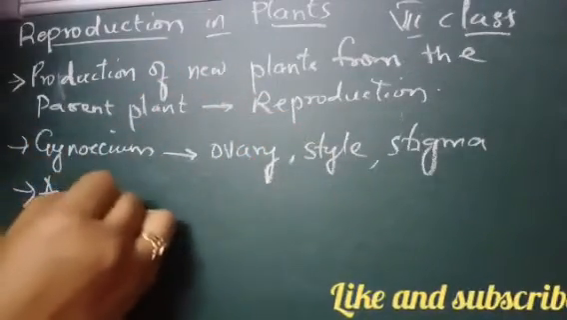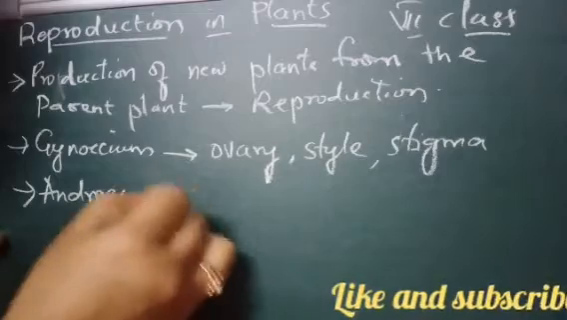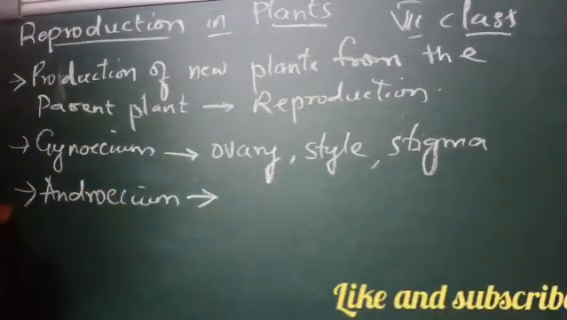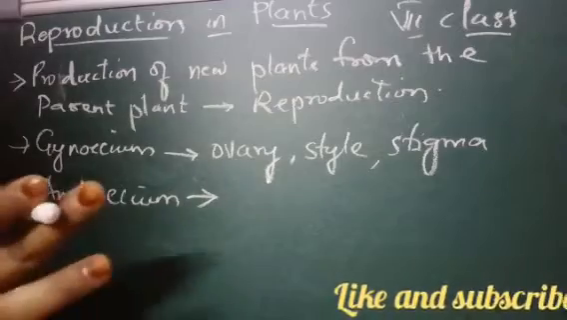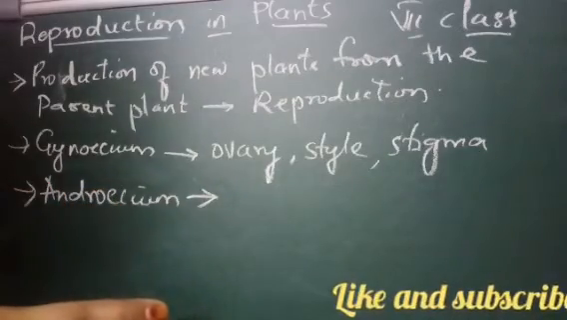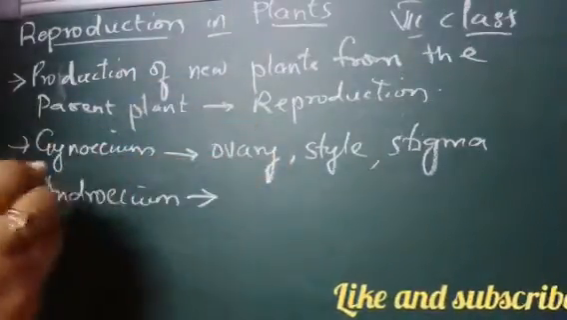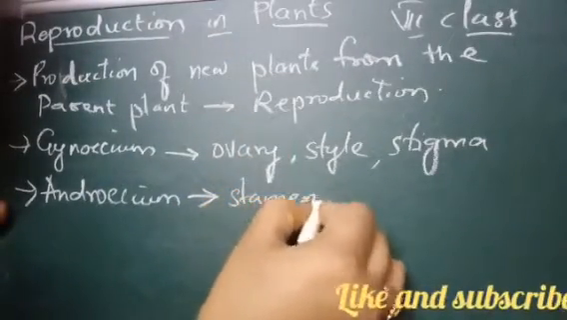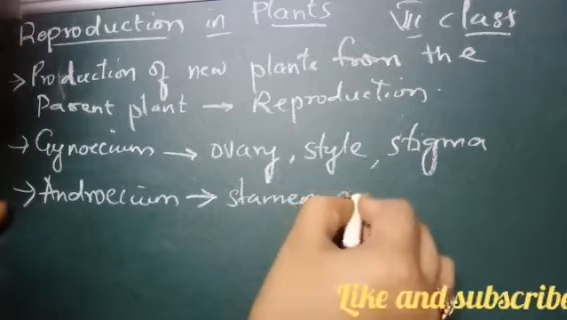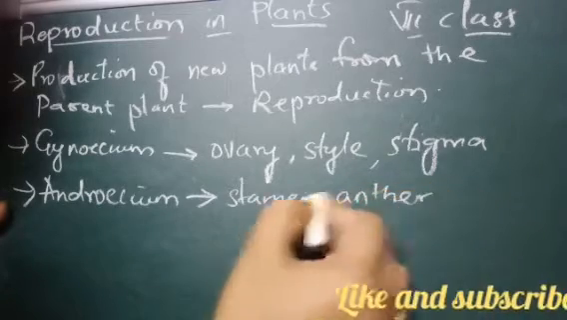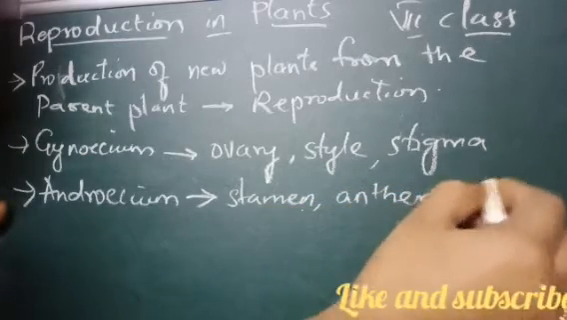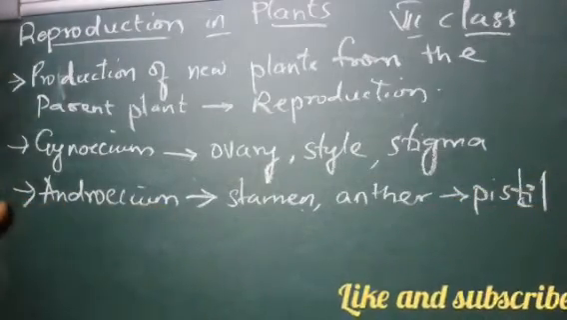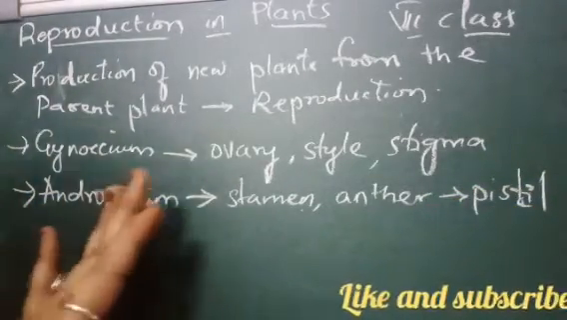Gynecium is the female part of the flower. Androecium is nothing but the male part of the flower, and it has what? It has long stamen, and then upon the stamen it has anther, right? Both these together is called as androecium. It is the male part of the flower.